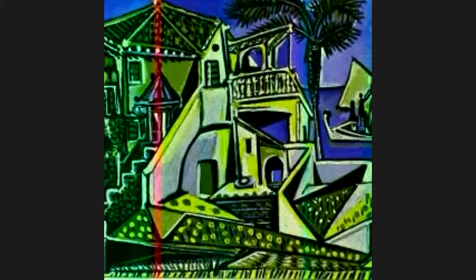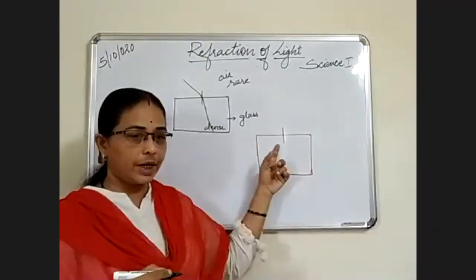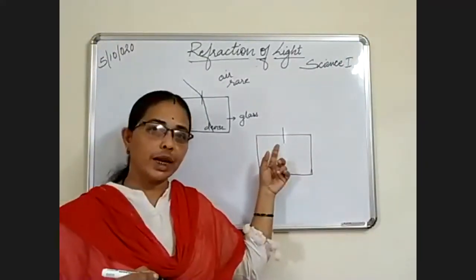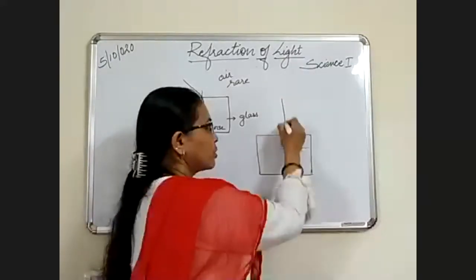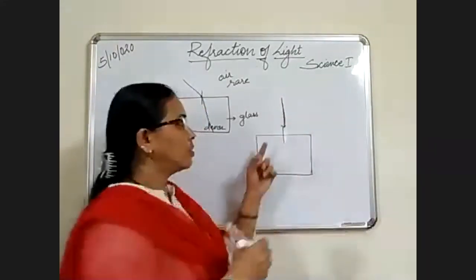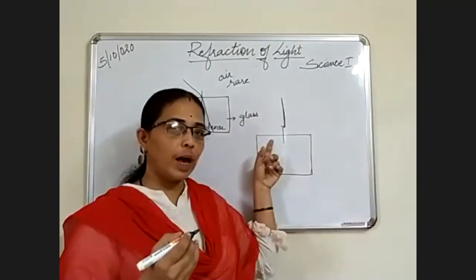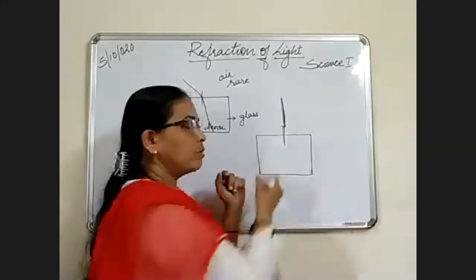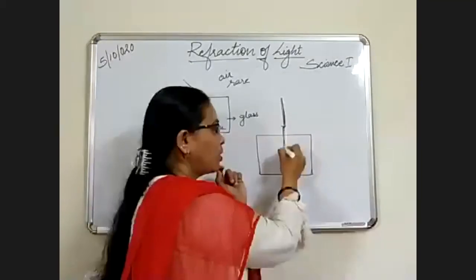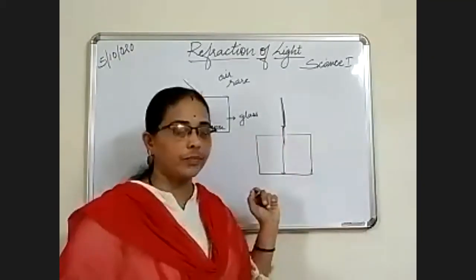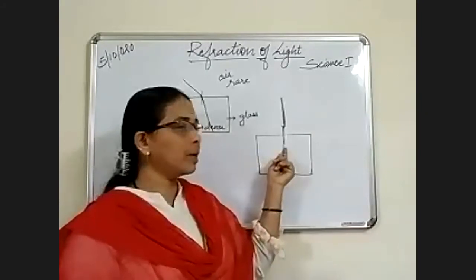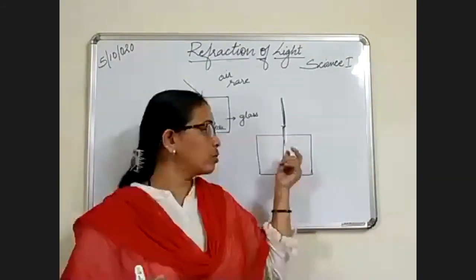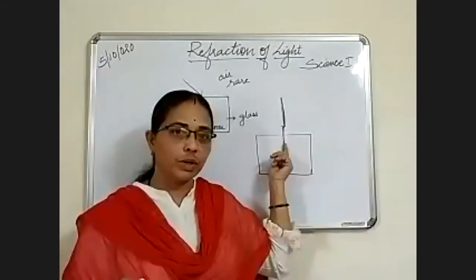The other possibility, now this is 90 degree. You could see it is 90 degree. If a ray of light travels through 90 degree, then what will happen? If a ray of light is traveling exactly at this 90 degree, what will happen? The ray will not bend at all. There will be no reflection. It will travel straight. When it is traveling straight, it is not making any angle with the normal. You could see it is making zero angle with the normal.